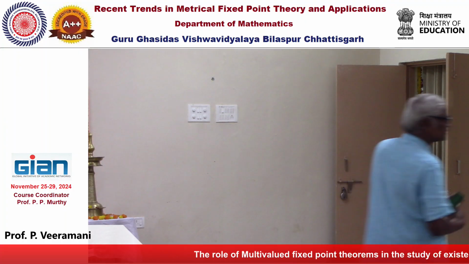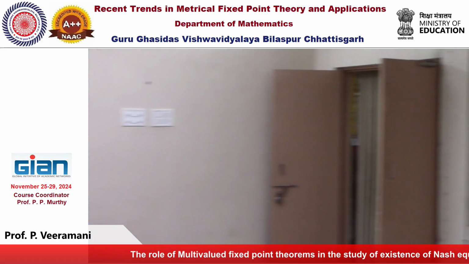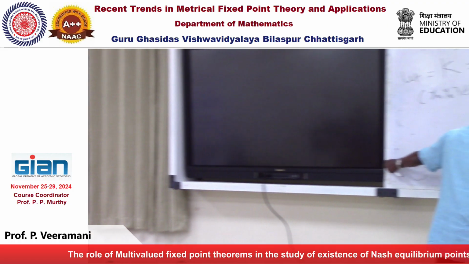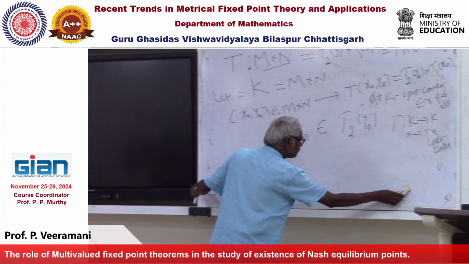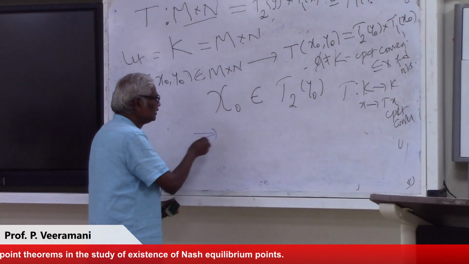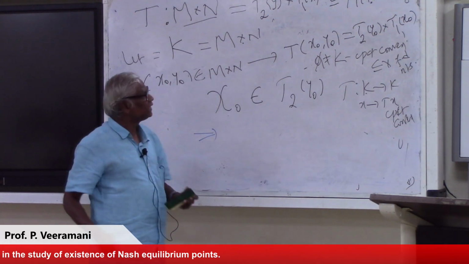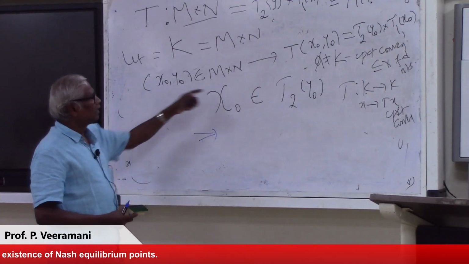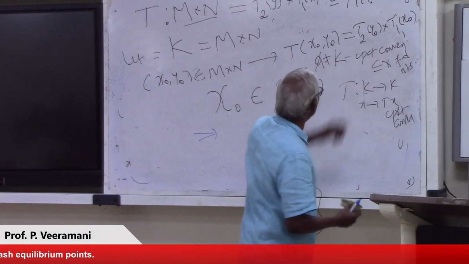Now that implies x naught belongs to T2 of y naught.